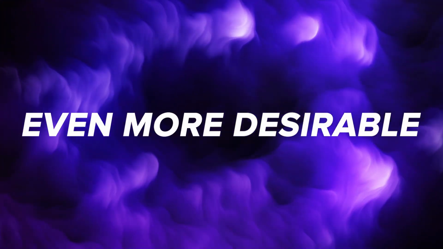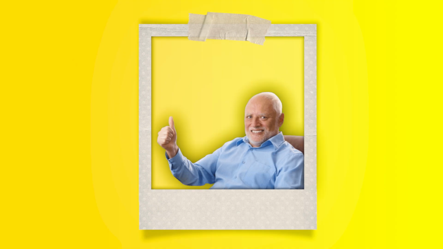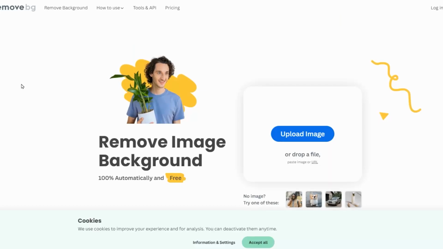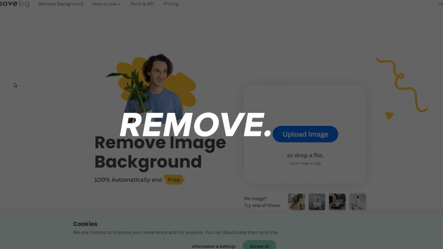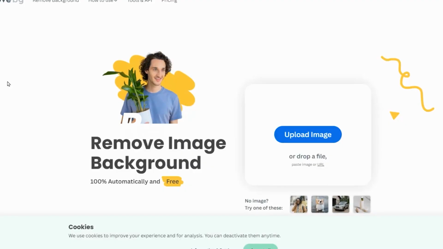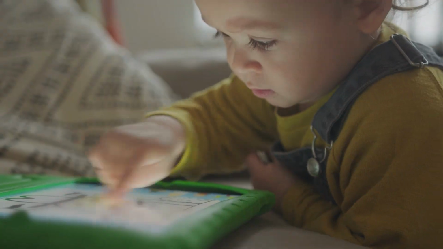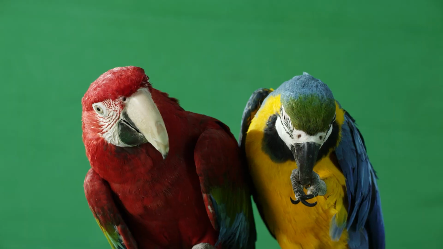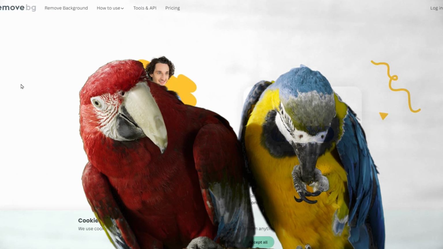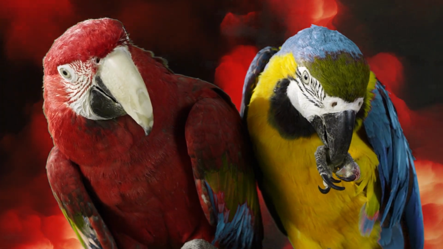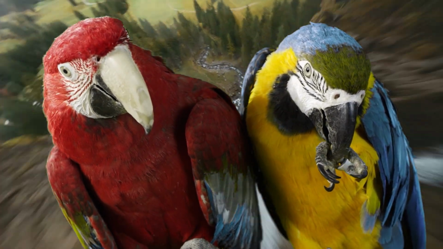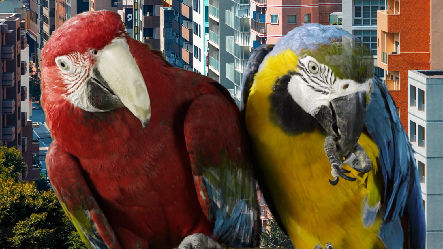A simple way to customize the book that you're creating here and make it even more desirable for people is to take a photograph that they send you and strip out the background and then put them in the picture. Now, to do this, you can use the website Removebg, which takes the background out of any photograph. So somebody would send you their picture, it could be of themselves, a family member, a friend, a partner, or their pet, and you're going to take the background out, and then that gives you a transparent image of just that object or person that you can then overlay onto the illustration that you got created by Midjourney.